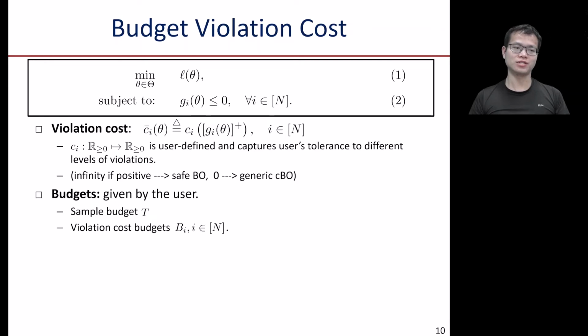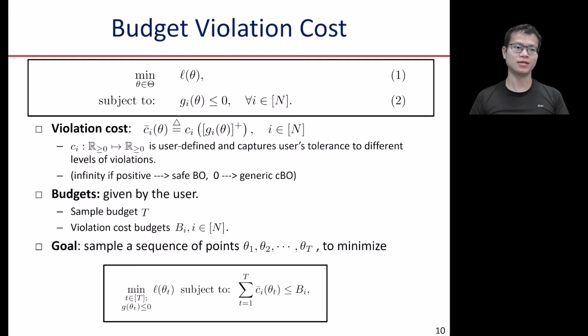And the user will also give some budgets, including sample budget capital T and violation cost budget B. Our goal is to sample a sequence of points to minimize the best feasible solution's objective that we find, subject to that the cumulative violation cost is upper bounded by B.